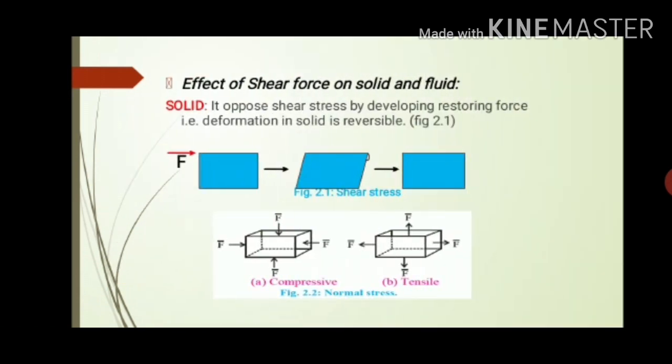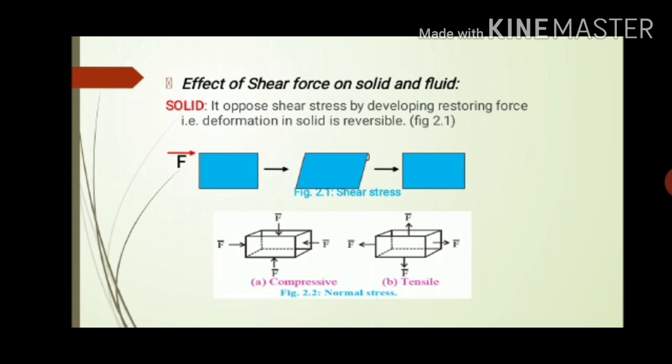We will see the next point, effect of shear force. Shear force is the force which is applied tangentially on a solid, and the solid applies an opposing force against it, or we can say shear stress.